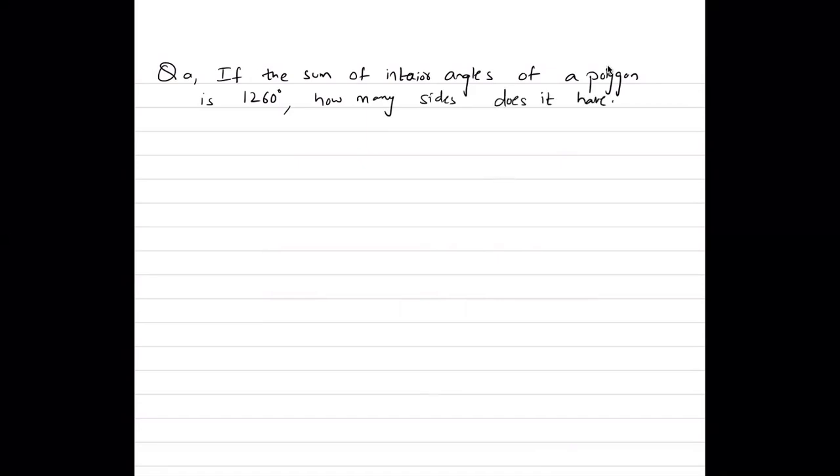So you are given the sum, and you need to find the number of sides. If you remember, the sum of interior angles was equal to (n minus 2) times 180. The sum is 1260.